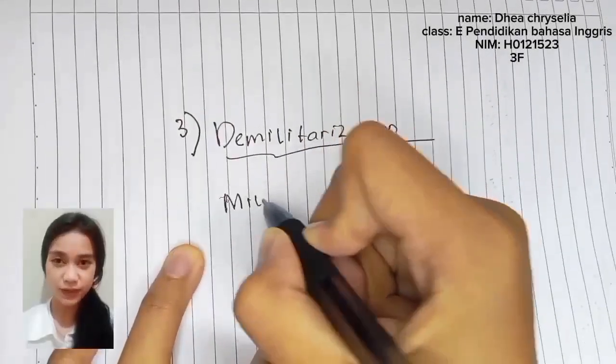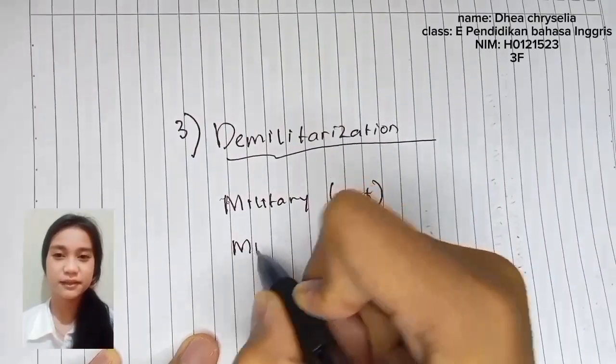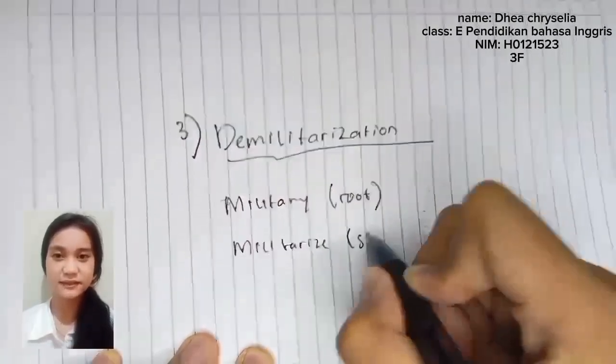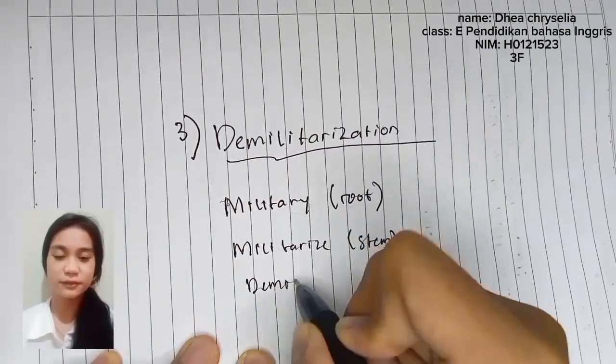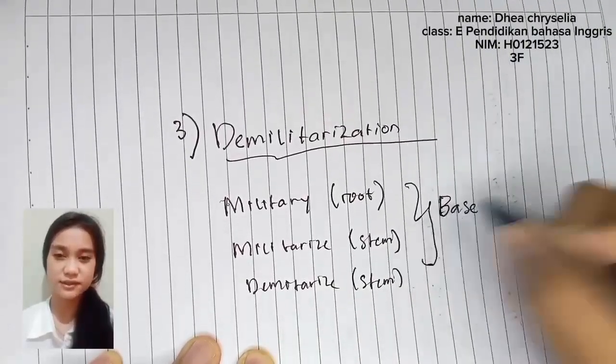We identify the root is military. The stem includes militarized and demilitarized, while the base of the word is demilitarization.